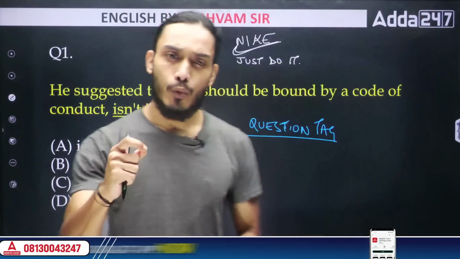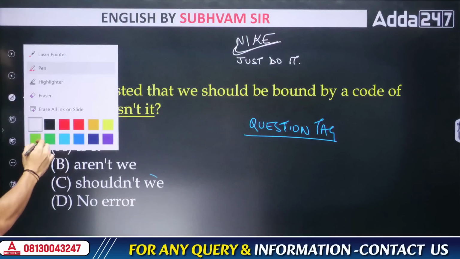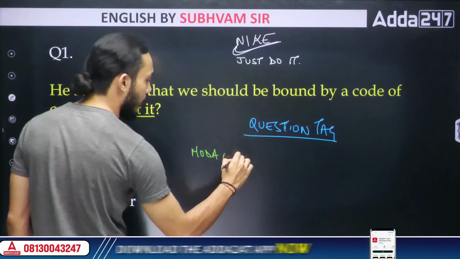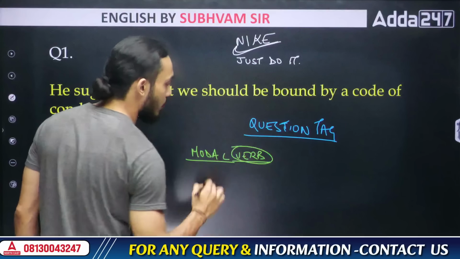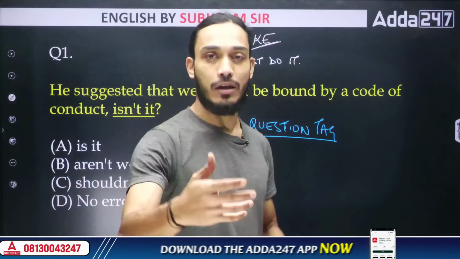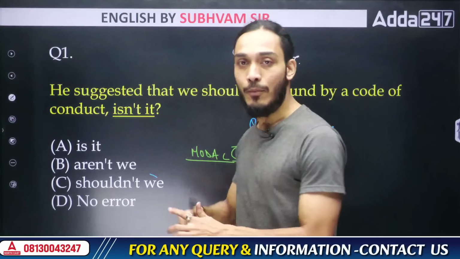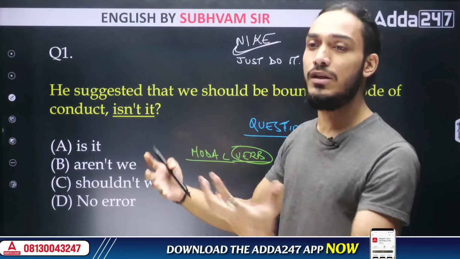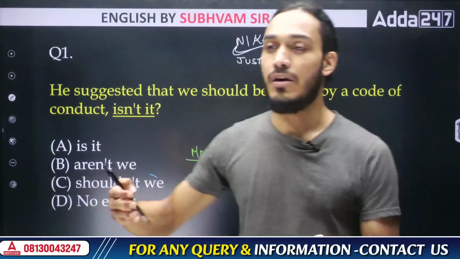Now, we need to understand how to write a question tag. So see, students, in English, we have something called a modal verb. What is a modal verb? We all have learned in school itself that a verb is a word that shows us action, right? Action words. Like right now I'm teaching, you are learning, you are watching this video, you're listening to what I'm saying, I'm writing on the board. So to write, to listen, to teach, to learn, all of these words are action words. The word itself depicts an action. So these are all verbs.